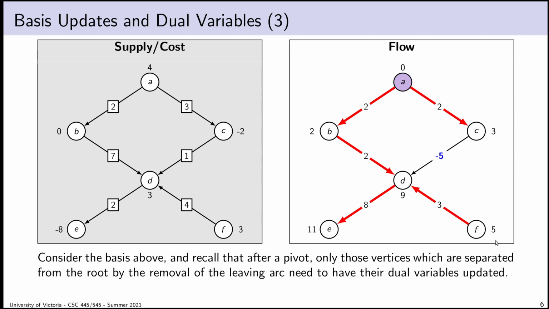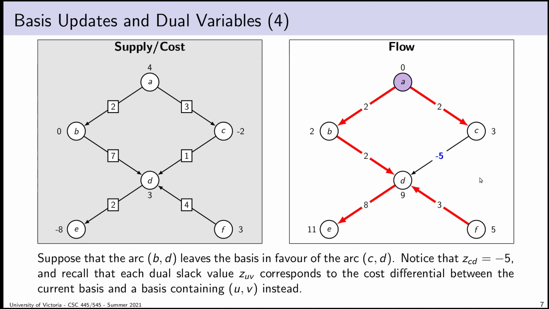Okay, so what I want to talk about is, suppose I perform the obvious pivot here. The primal pivot, there's only one pivot I can perform, and that's this one. I've got one non-basic arc. This has to enter the basis in any pivot I perform here, and it turns out this has to leave. It seems like it's a good idea to perform it, because the basis is primally feasible, but I've got a dual infeasible arc. So if I perform this pivot, maybe my basis will be optimal. And the question basically is, if I perform this pivot, what do I have to update?